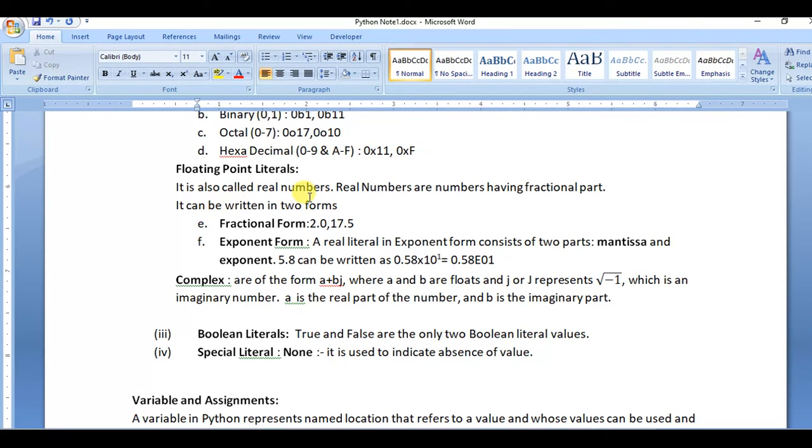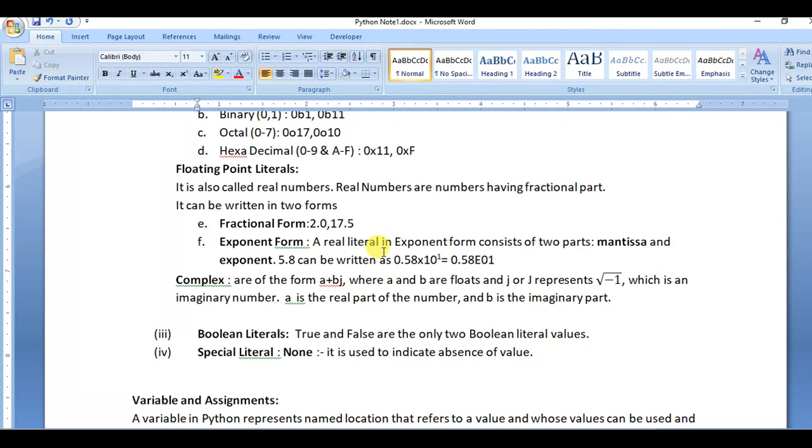So this is called a real number, and real numbers are numbers that have a fractional part. Floating point is also called real number, and it can be written in two forms. One is the fractional form, so in this way we can use 2.0, 17.5. Generally we use this fractional form, and the other form to express real numbers is the exponent form.